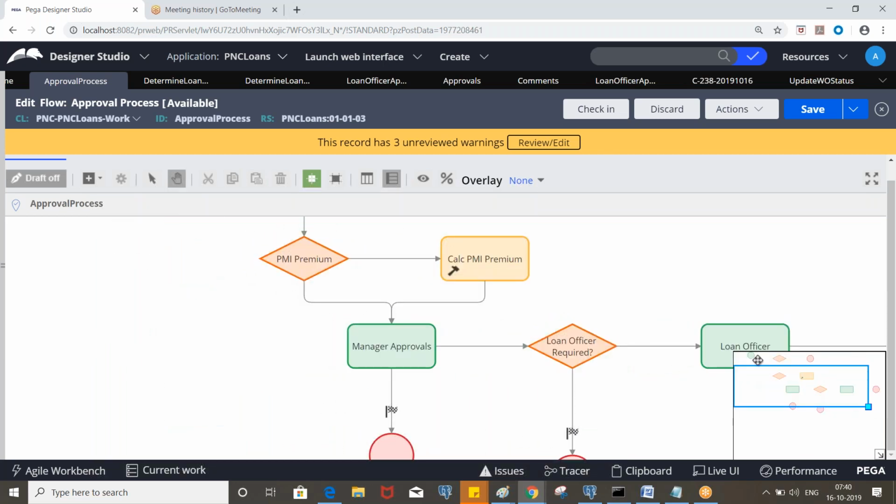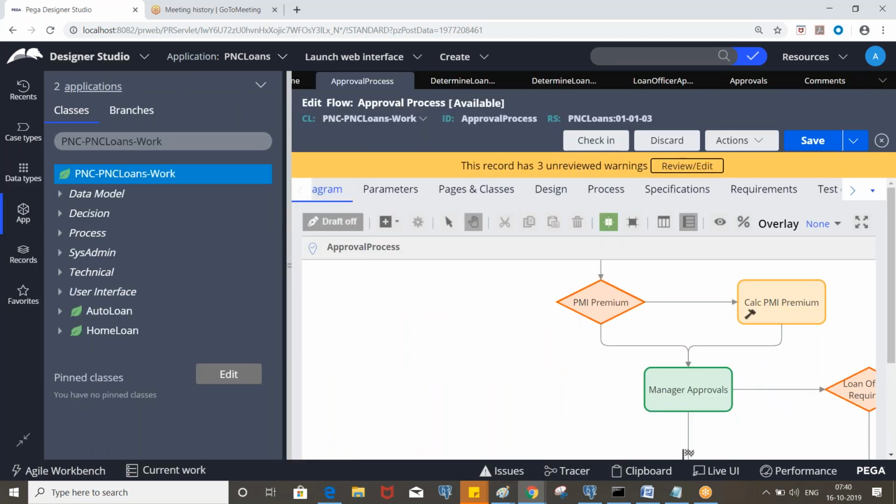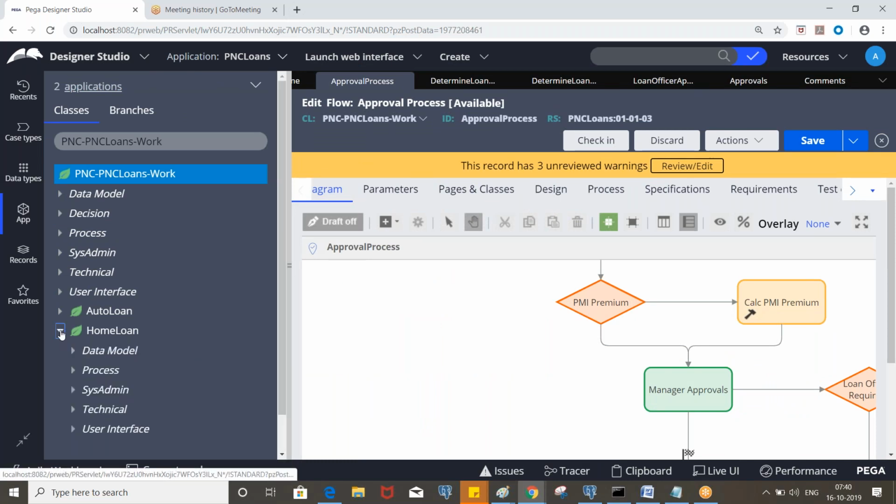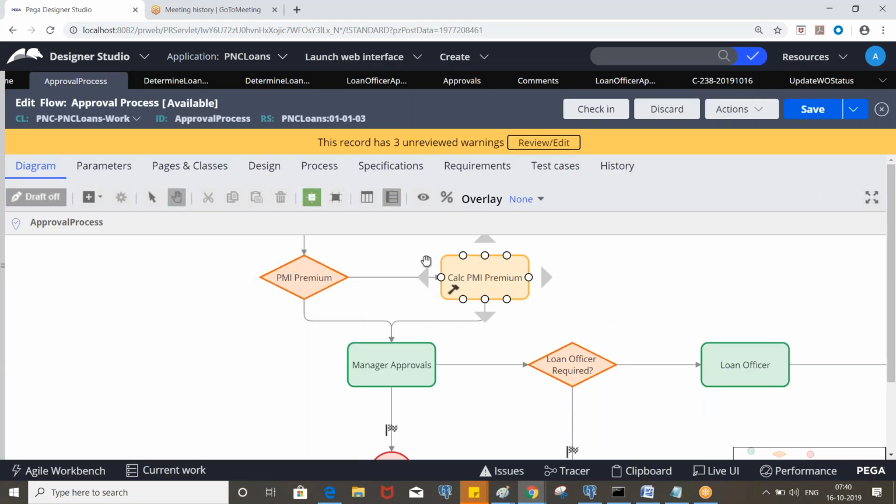That's it, right? So now where do we need to invoke this flow? It's for both, right? But for auto loan, the complete one is inappropriate, so we don't need to consider calculating the PMI premium and some details, and we need to remove those for auto loan, right?